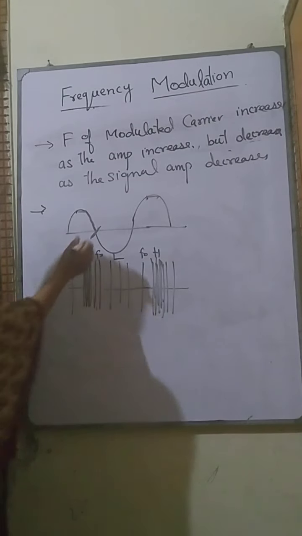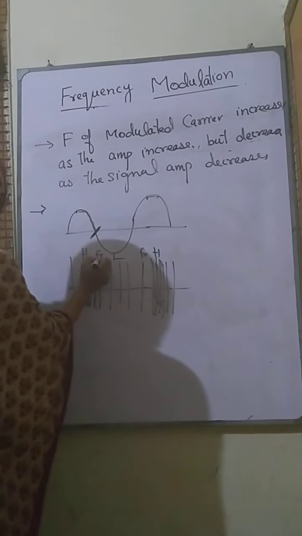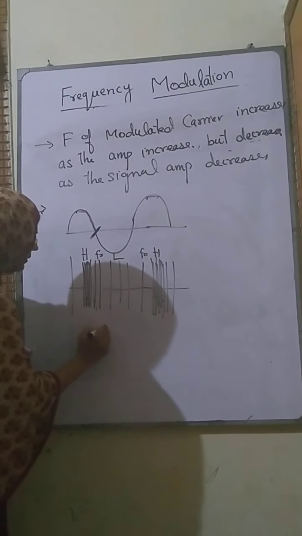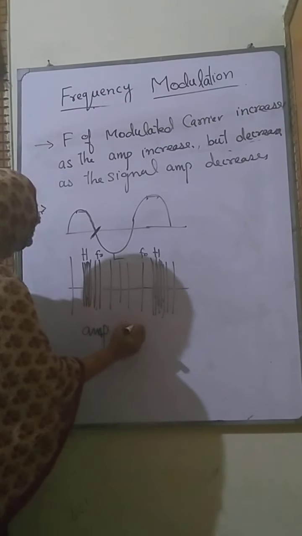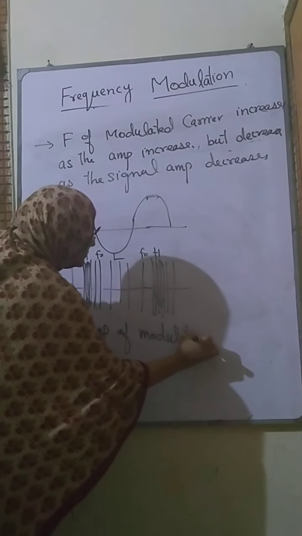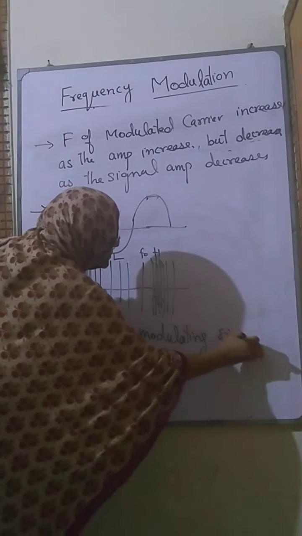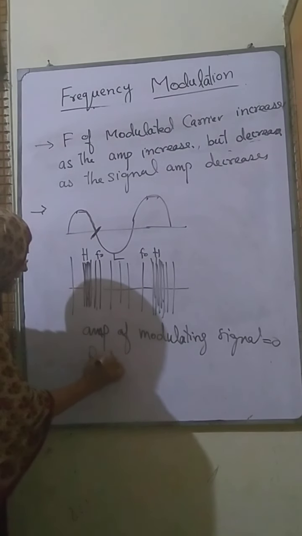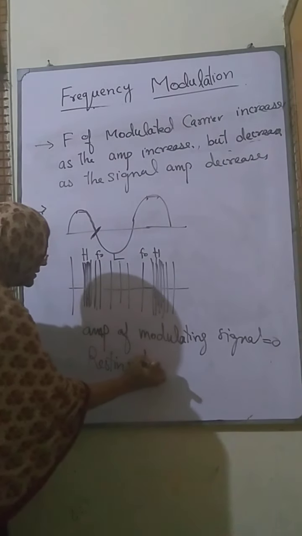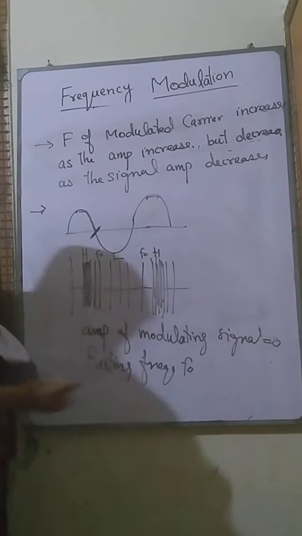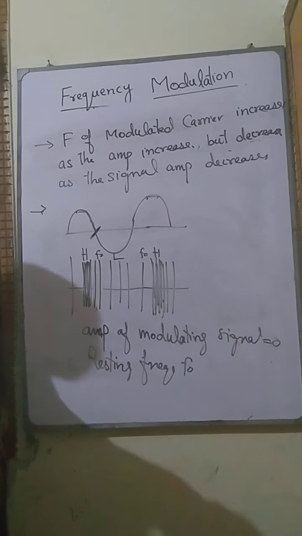Resting frequency means when the amplitude of the modulating signal is 0. When the amplitude of the modulating signal is 0, then it is called the resting frequency. Okay, that is F naught. Resting frequency is indicated by F naught.